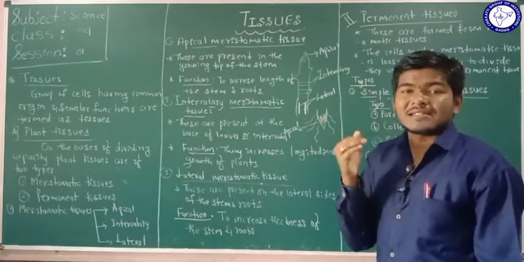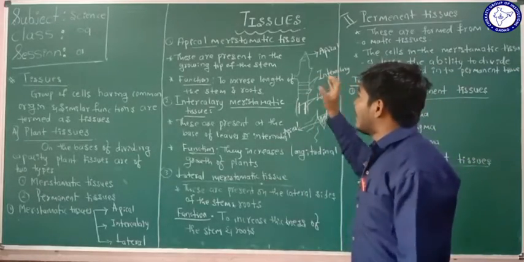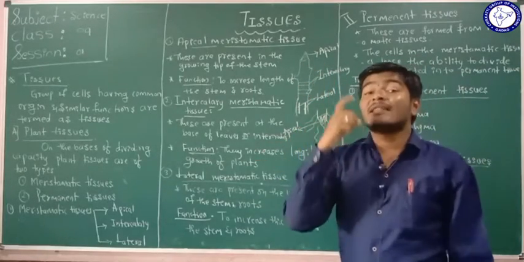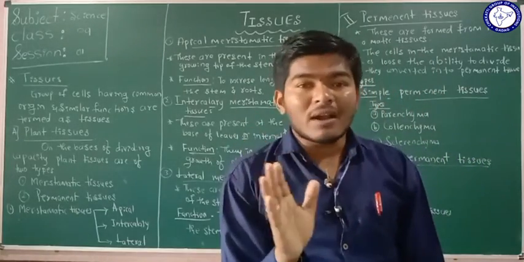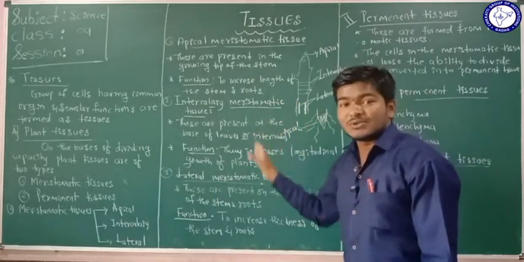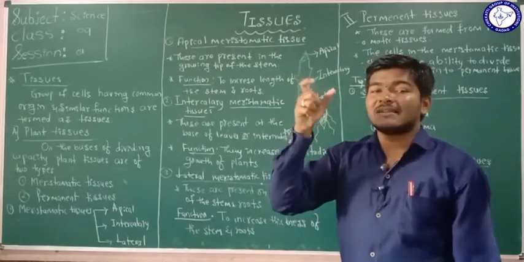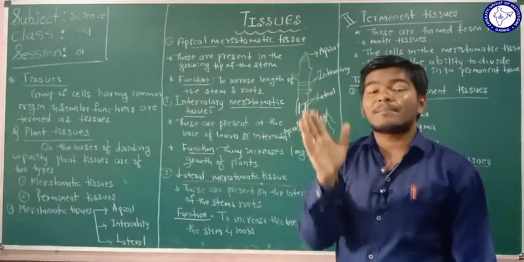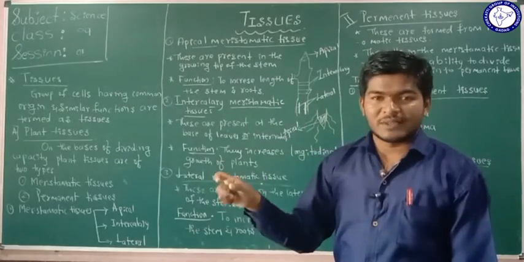In your examination, they are going to concentrate on what apical meristematic tissues are, where they are present, and what their functions are. These are the important questions that will be asked in your examination. You have to concentrate on the types of tissues, where they are present in the plant body or animal body, and what their work is, isn't it?